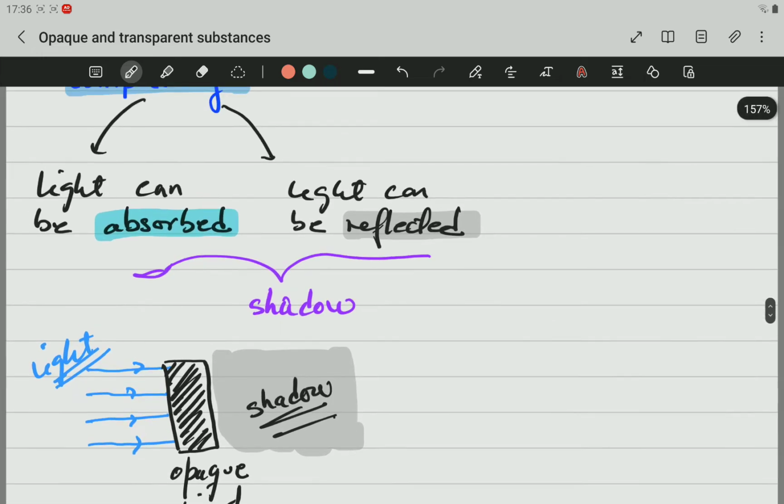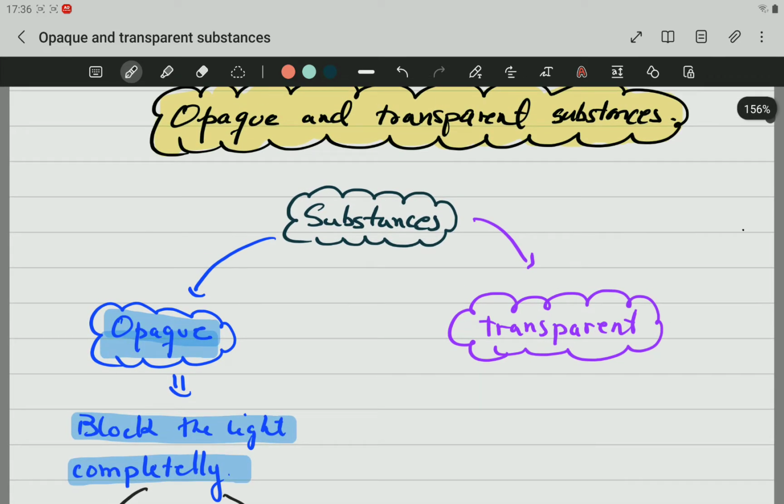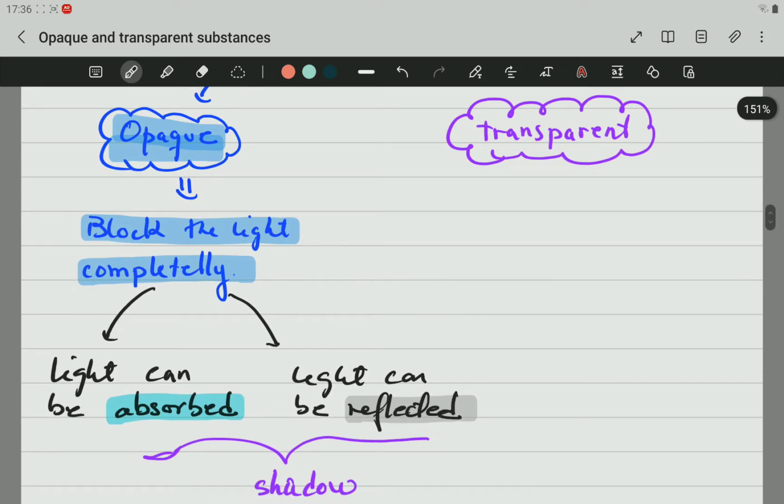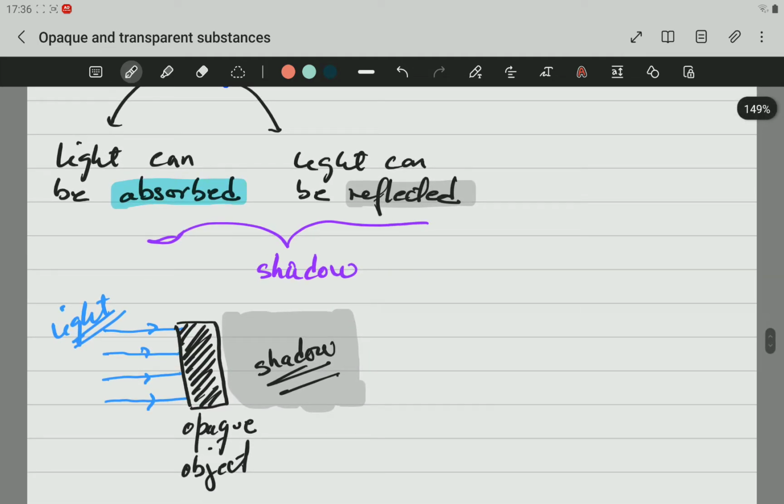So let's recap quickly what we spoke about. Substances could be opaque or transparent. We will speak about transparent substances just now. Opaque substances will block the light completely. That means that no light will go to the other side of the object. Light can be absorbed or light can be reflected. Those are the two things that can happen to light. In either of them, a shadow will always be formed. We are going to speak about absorption of light and about reflection of light.